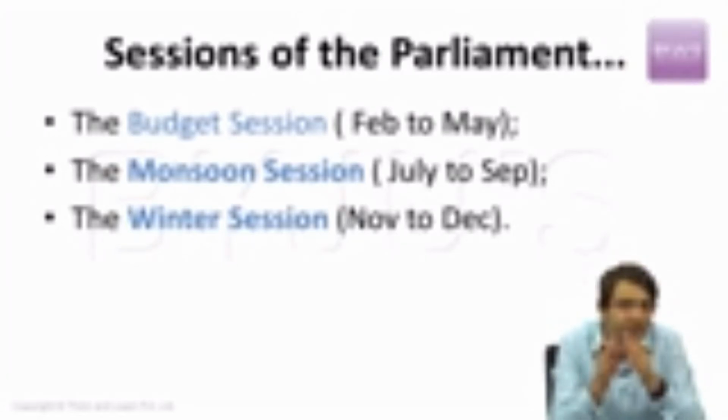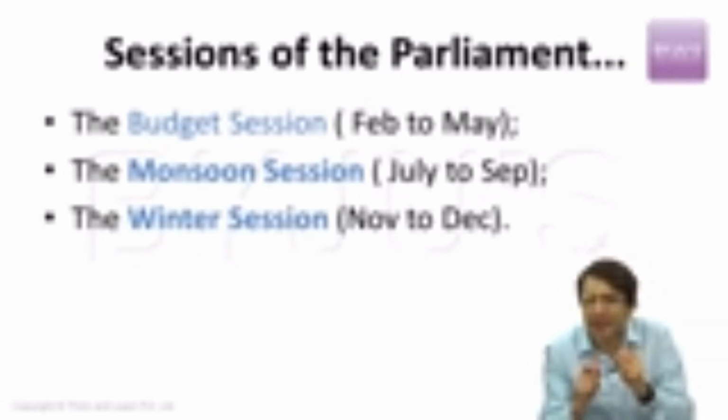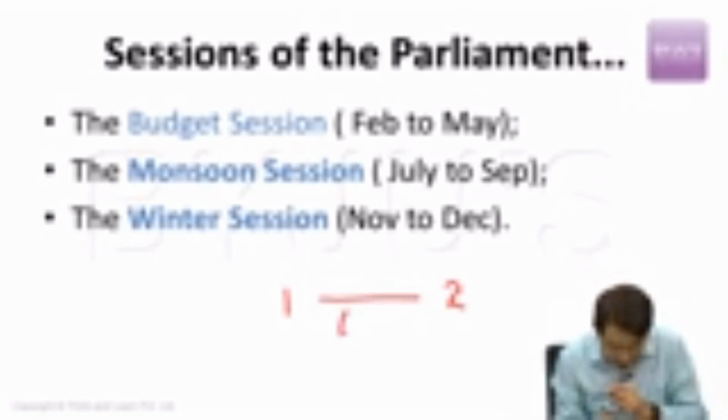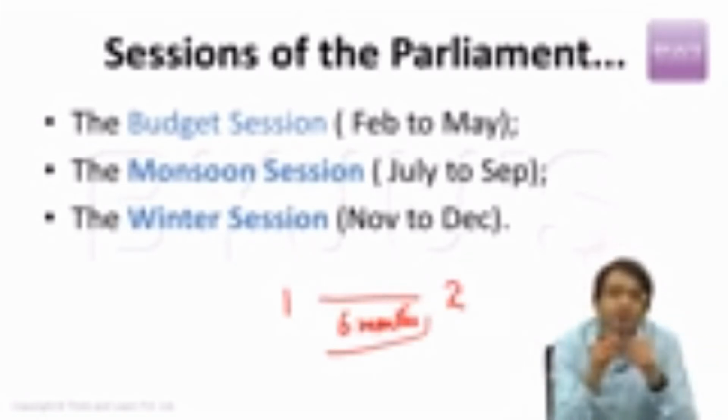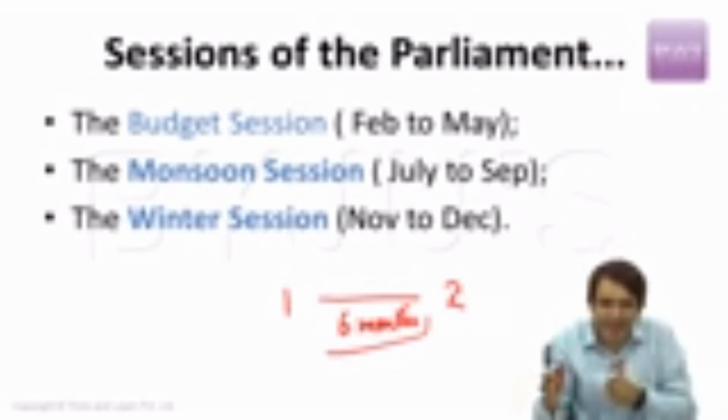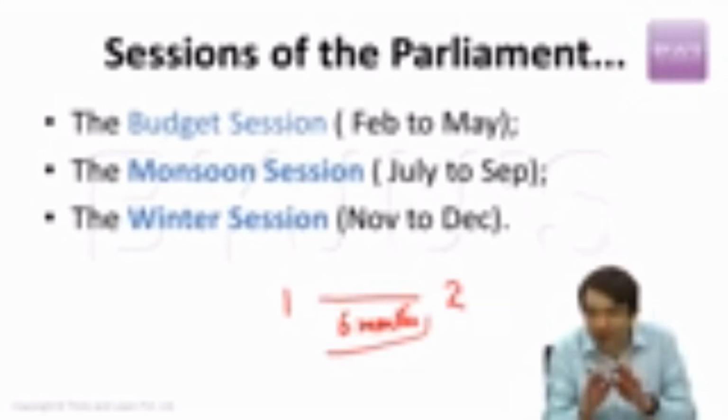between the first and the second session. That means the President of India shall have to convene the sessions of the Parliament in such a manner that the time frame between the first and the second session should not exceed 6 months. That means minimum there has to be 2 sessions of Indian Parliament convened by the President, because Constitution explicitly talks about that the time frame between the first and the second session should not be more than 6 months. So minimum we should have 2 sessions of Indian Parliament.